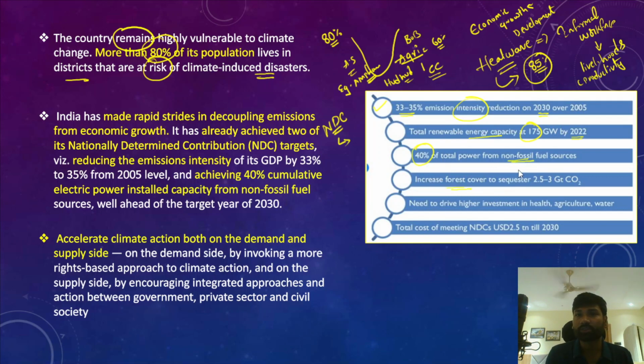Increase the forest cover to sequester 2.5 to 3 ton of carbon dioxide. Need to drive higher investments in health, agriculture and water. Total cost of meeting NDCs: US dollars 2.5 trillion till 2030.